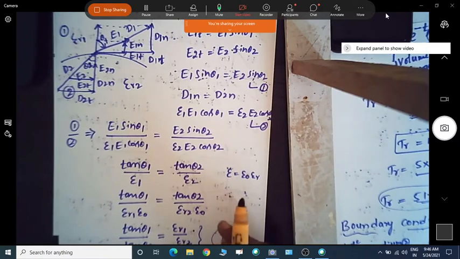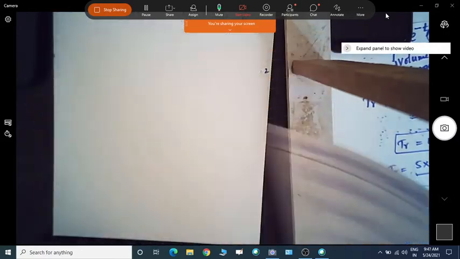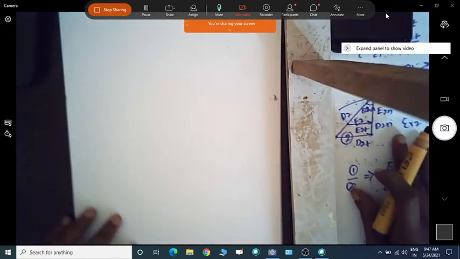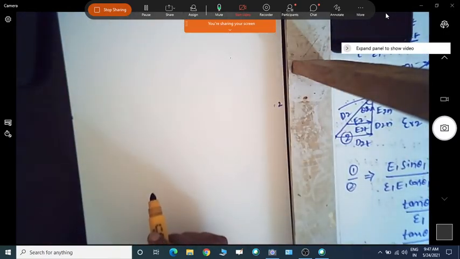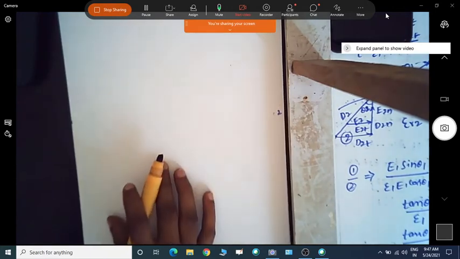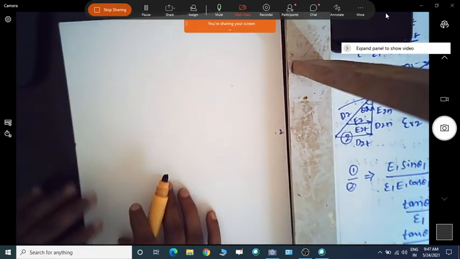Now if I take the conductor-dielectric boundary condition, till now we have discussed the dielectric boundary condition. Now if I take the conductor and dielectric boundary condition, what happens?